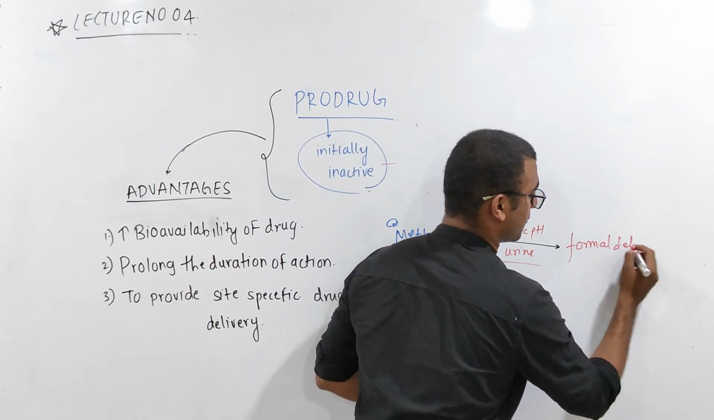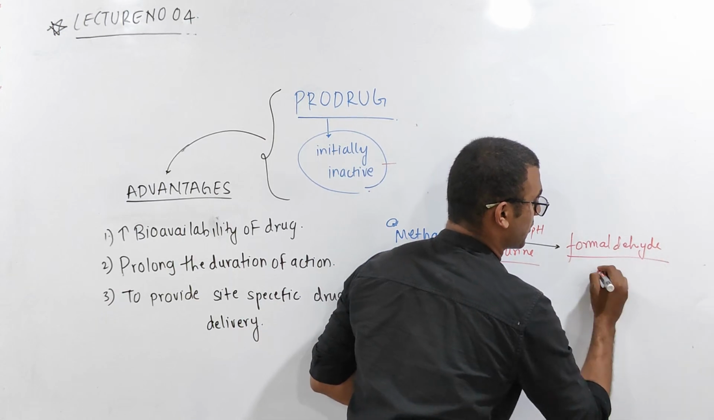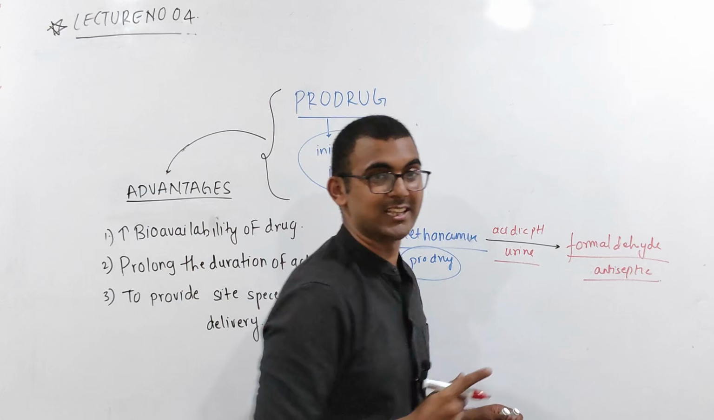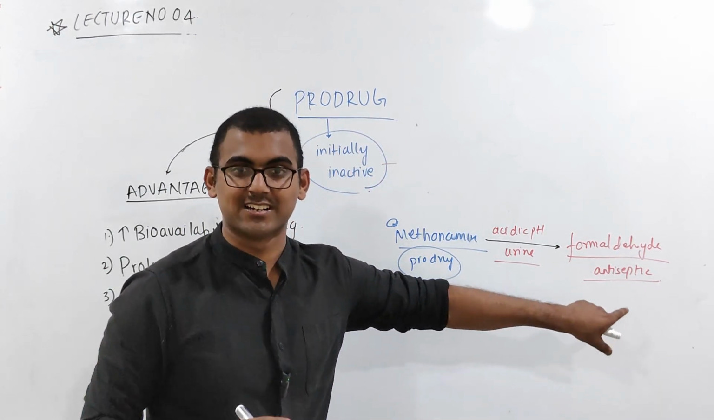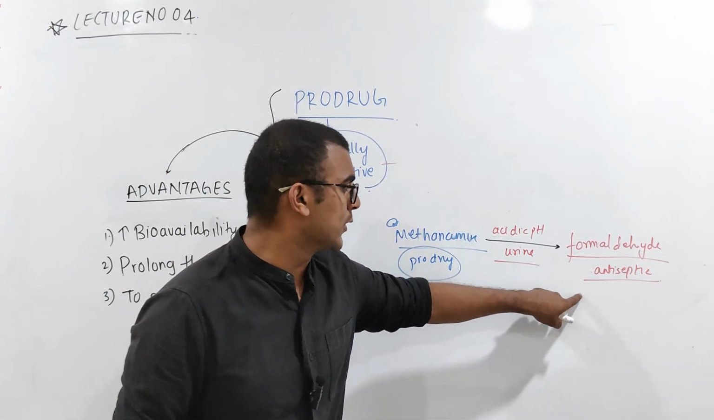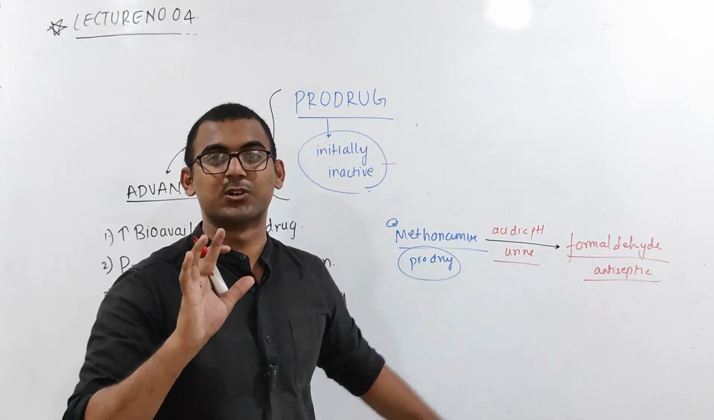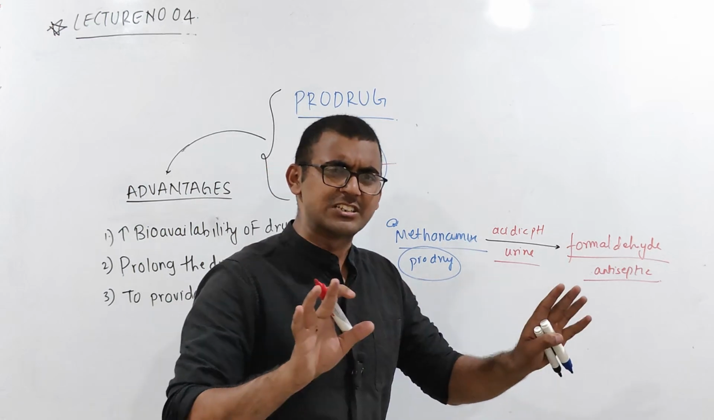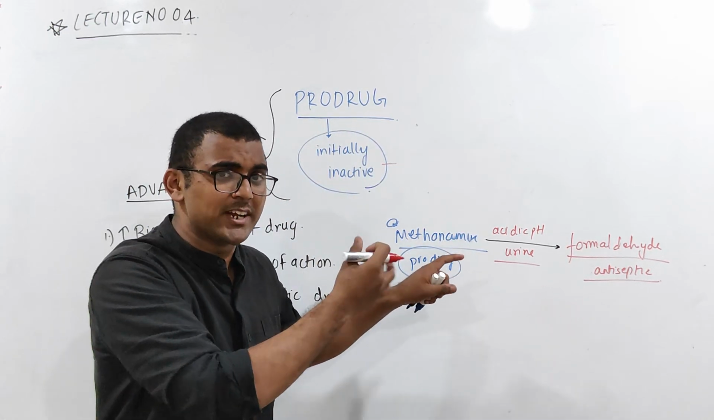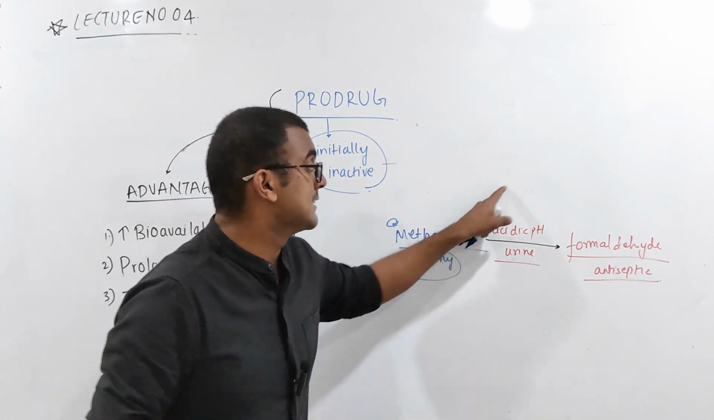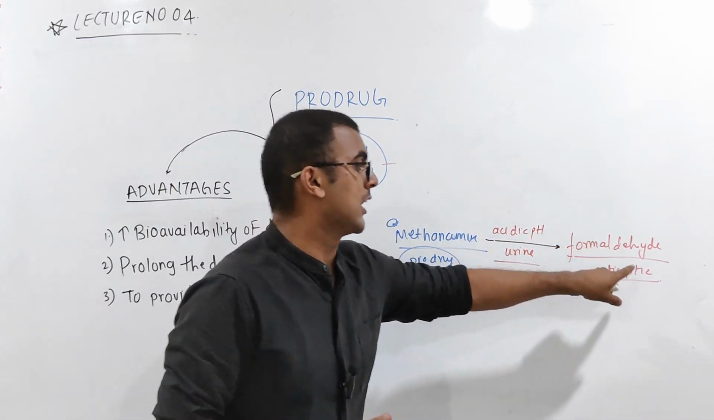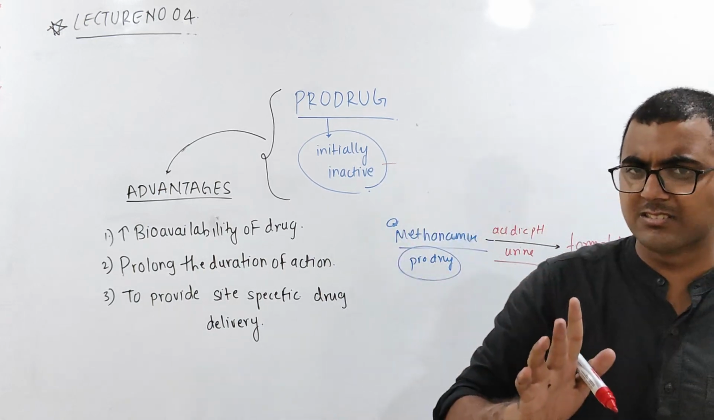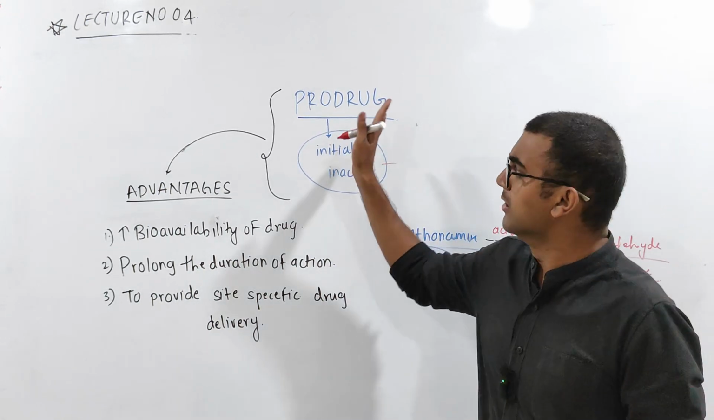This formaldehyde is going to act as an antiseptic in the urinary tract, because in urinary tract infections, it is going to act as an antiseptic. Is it clear? Initially this prodrug doesn't have any function, but as soon as it comes into contact with acidic pH, it converts into formaldehyde and shows the antiseptic property. I hope the advantages of the prodrug are clear.